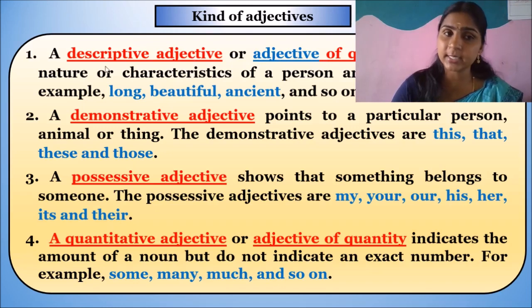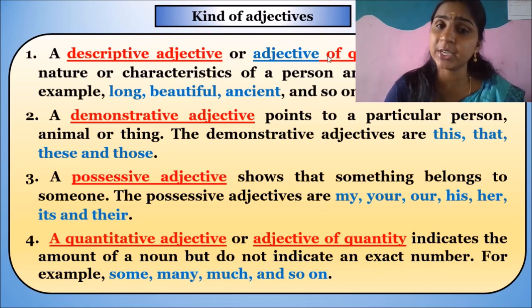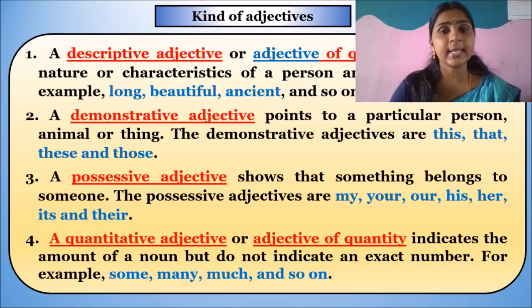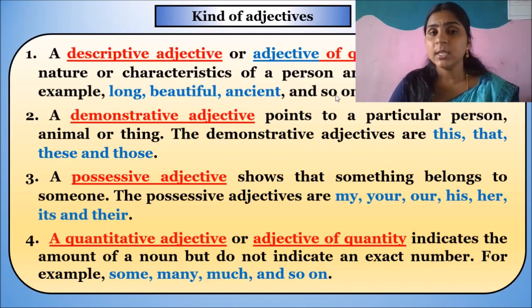It describes the nature or characteristics of a person, animal or thing. For example, long, beautiful, ancient and so on. It means we use it if we want to describe the nature and characteristics.